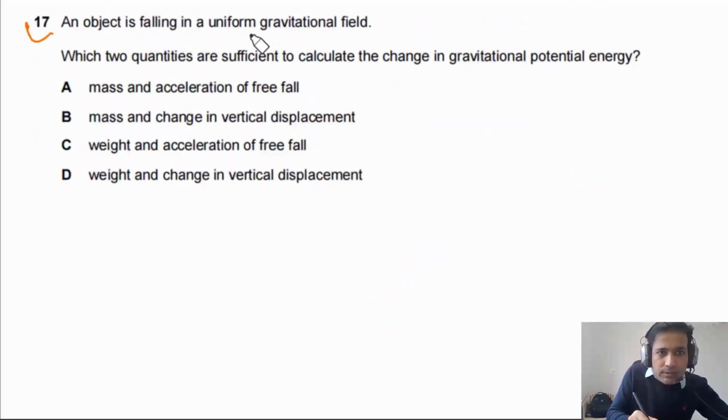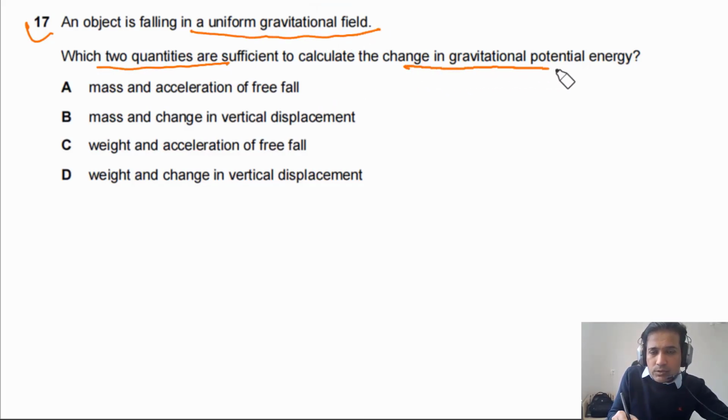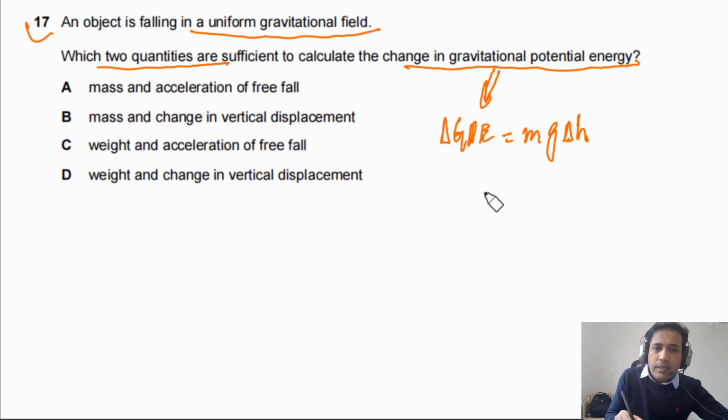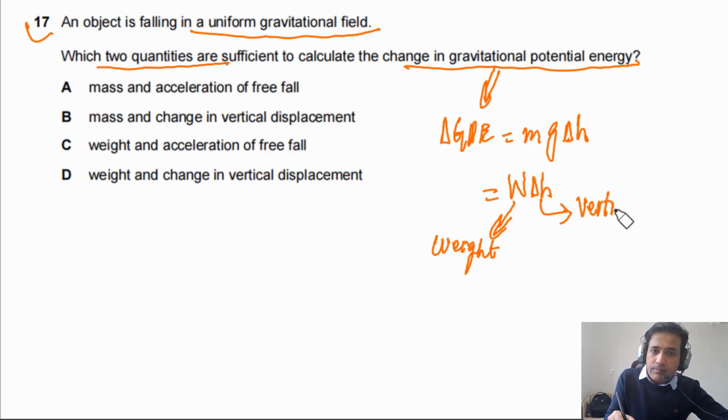Question 17 says an object is falling in a uniform gravitational field. Which two quantities are sufficient to calculate the change in gravitational potential energy? First we need to understand that change in GPE is equal to mg delta h. But mg is the weight of the object, the force of gravity on the object, so we can simply say this is W times delta h. W is the weight, and delta h is the vertical displacement, the change in height.